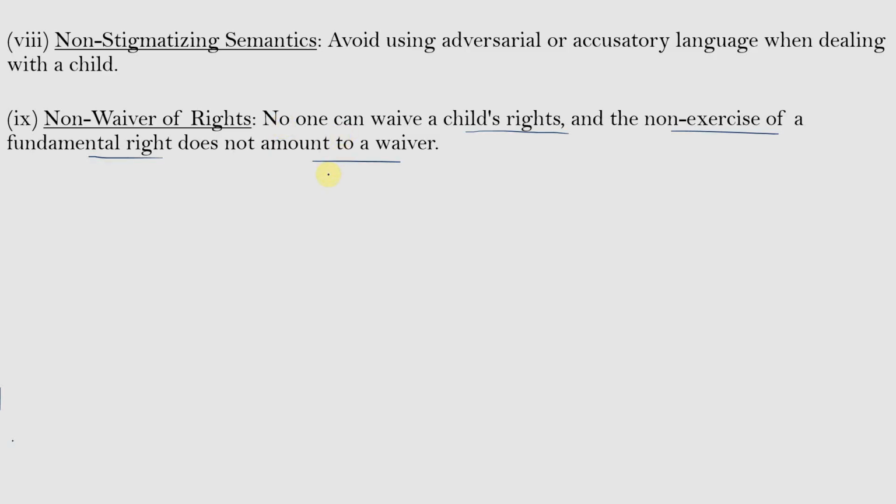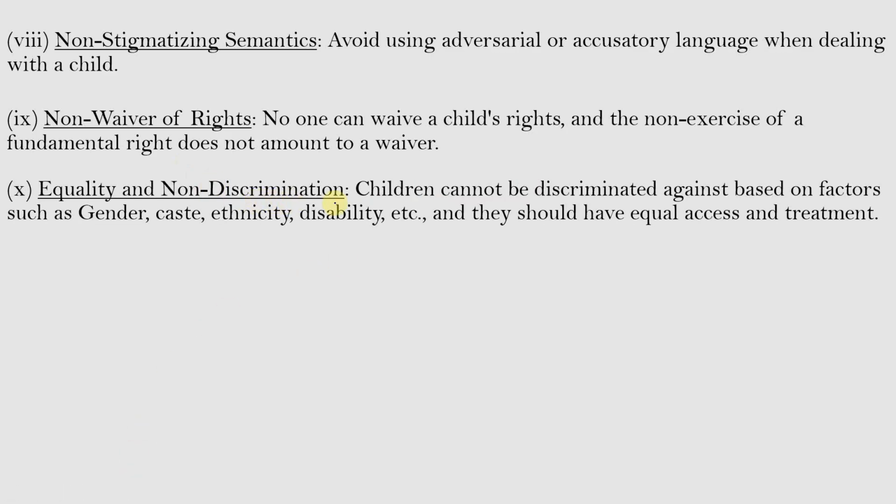For example, a juvenile can appoint a lawyer on his behalf. The right to free legal aid is a fundamental right. Though the child does not know about it and has not exercised or accessed that right, that does not mean that his right to appoint a lawyer will be removed. According to this principle, though the child does not ask for his right, he shall be provided with it. And the next principle is equality and non-discrimination.